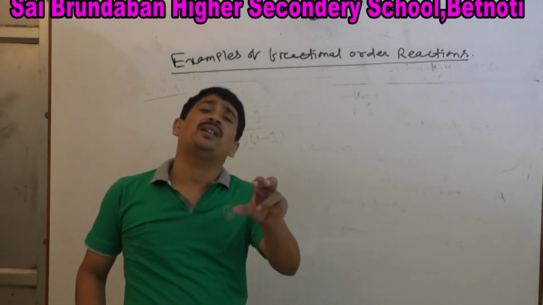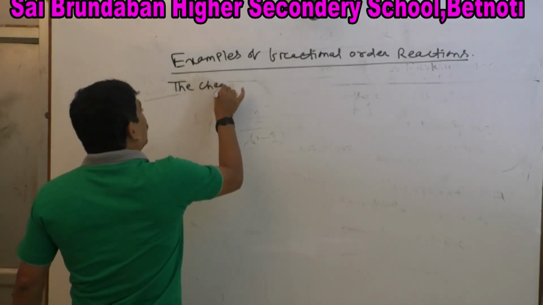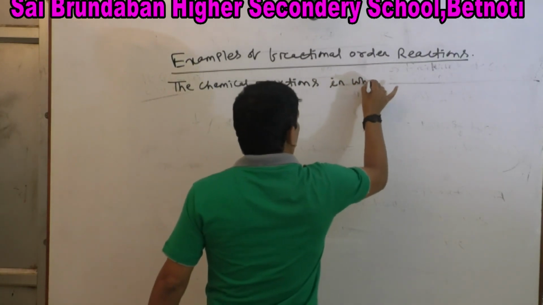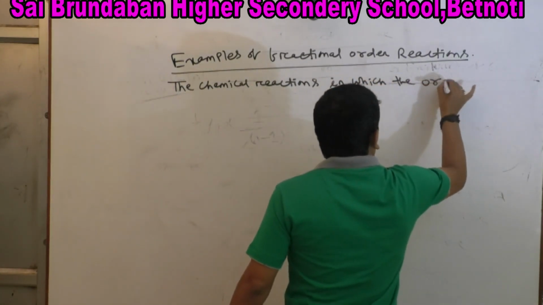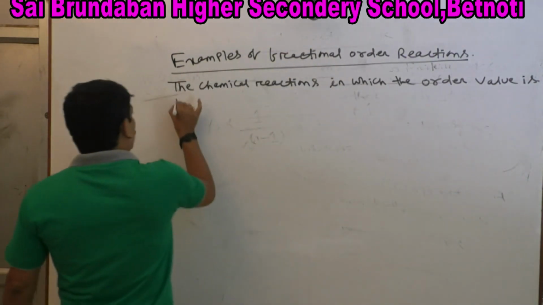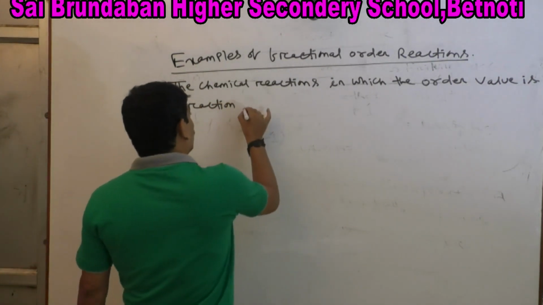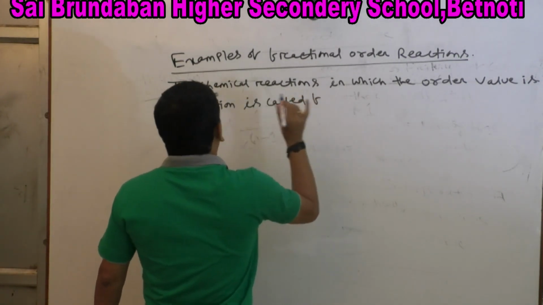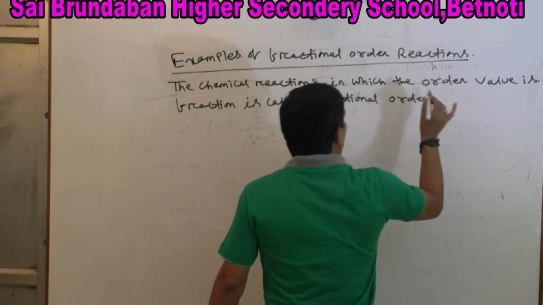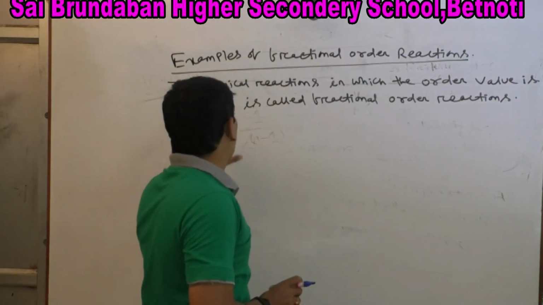The chemical reactions in which the order value is a fraction are called fractional order reactions.